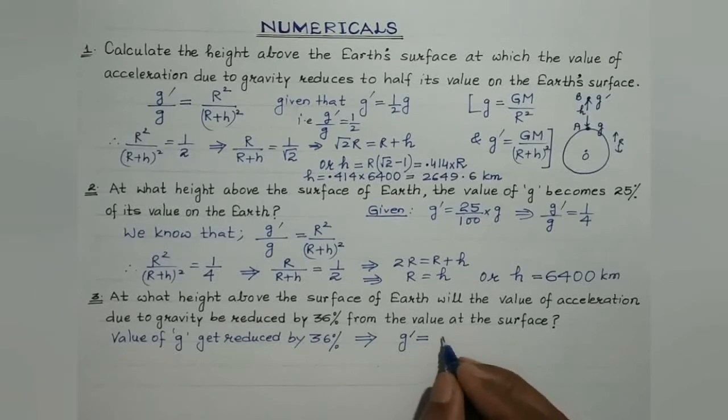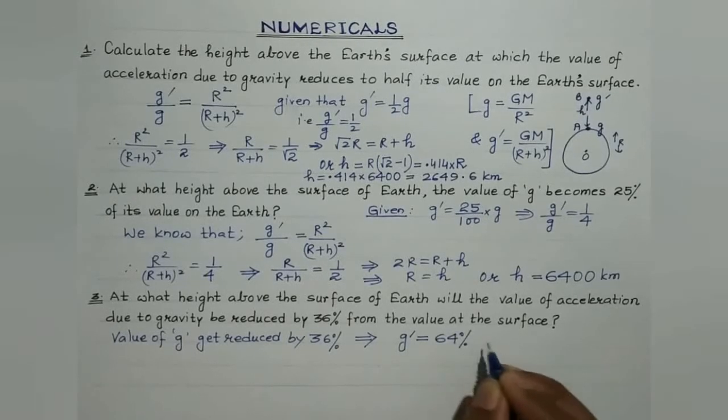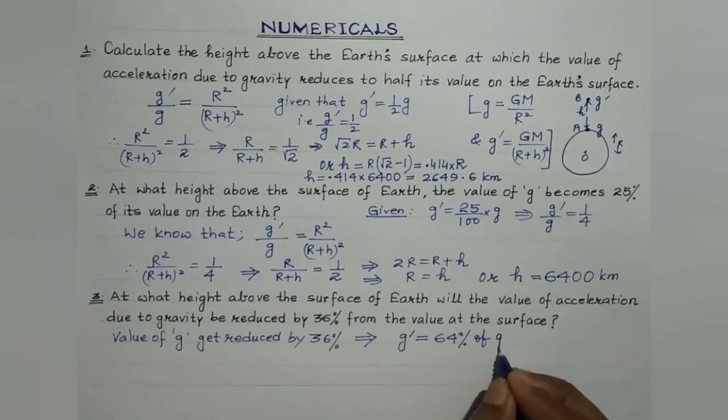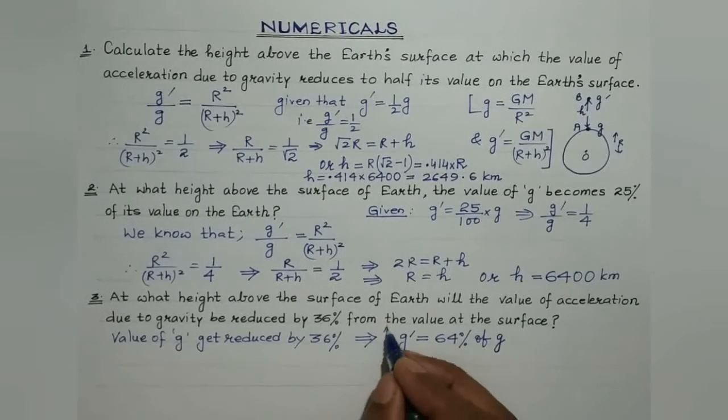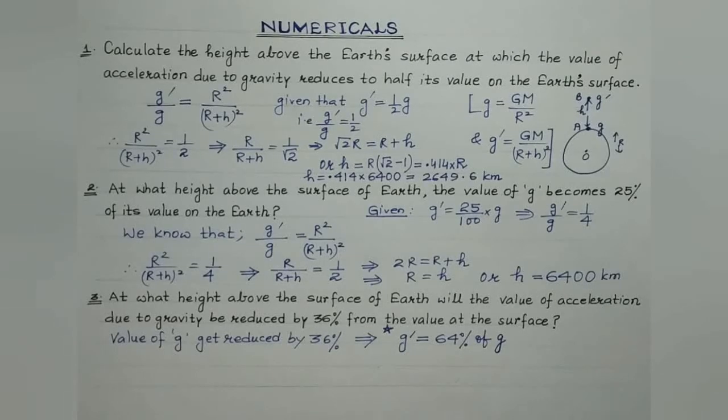So g dash would be 64% of its value on the Earth's surface. This is a very, very important statement, students. Again, let me read the question. At what height above the surface of Earth will the value of acceleration due to gravity be reduced by 36%? Reduced by 36% means its value at height h would be 64%. It get reduced by 36%, so it will now have value of 64% of its original value at a point on the Earth's surface, right?